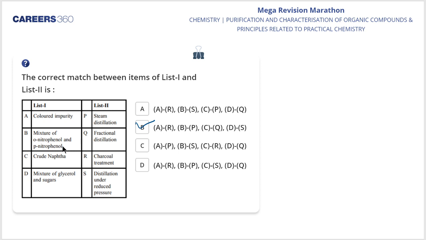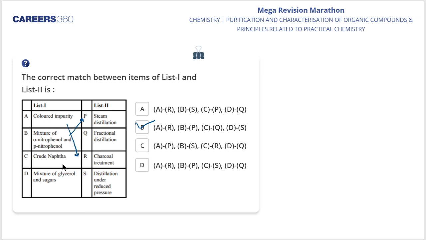If I talk about a mixture of orthonitrophenol and paranitrophenol, I told you before also that steam distillation separates the mixture of orthonitrophenol and paranitrophenol. Orthonitrophenol is steam volatile due to intramolecular hydrogen bonding, and the para isomer is not volatile. So B goes with steam distillation, B goes with P. Okay, and A goes with R.